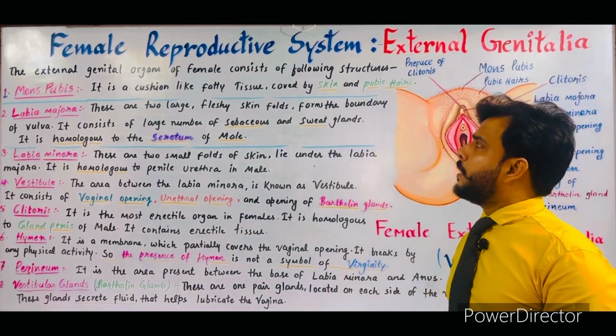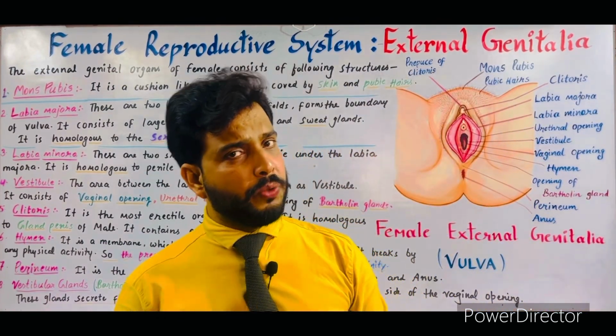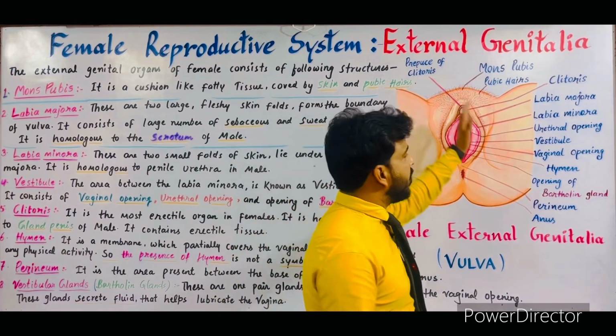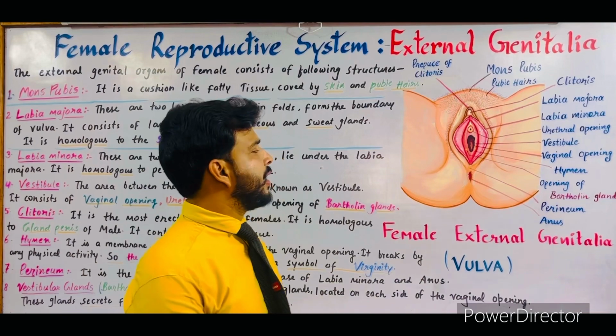The female reproductive system consists of external genital organs. So first of all, I would like to tell you all these organs. This is the diagram of female external genitalia.